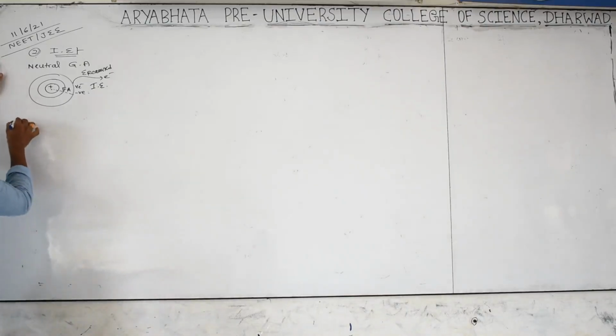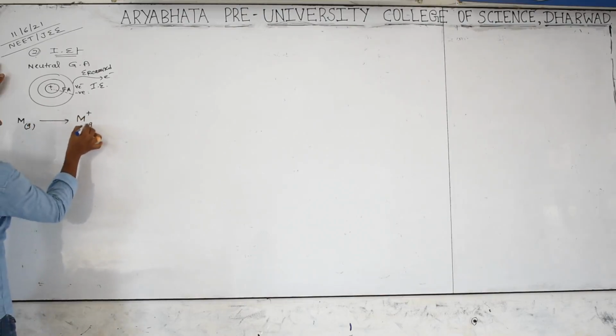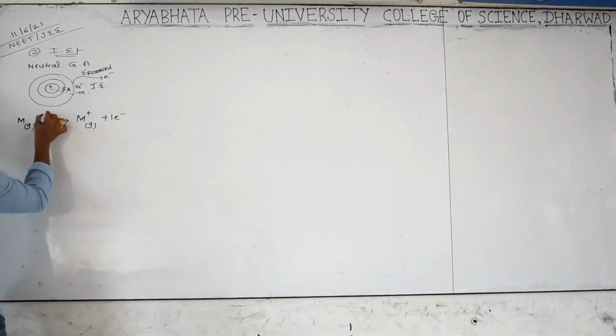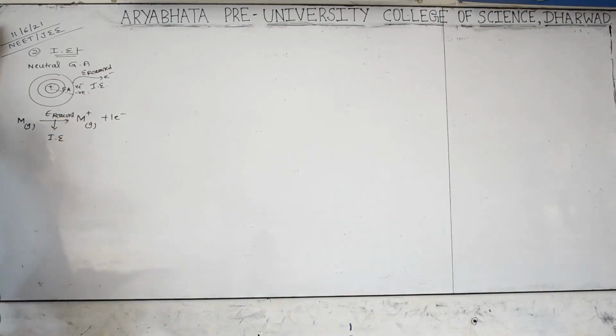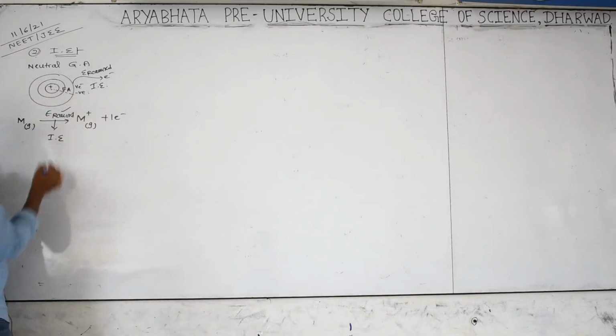I will show it in the form of an equation. A particle M in gas phase is converted into M plus in gas phase by removing an electron. So here energy is required. That required energy is called ionization energy. Anyway, this whole process requires energy.